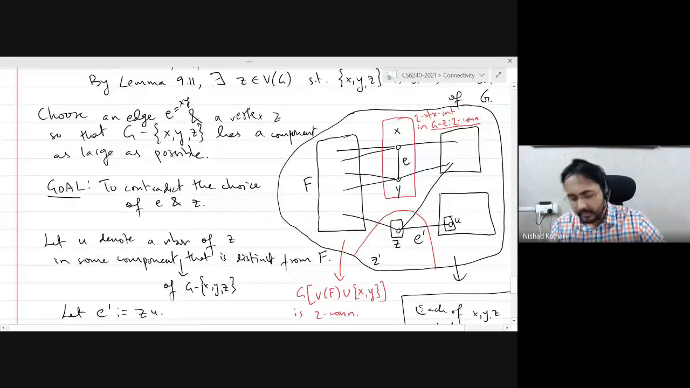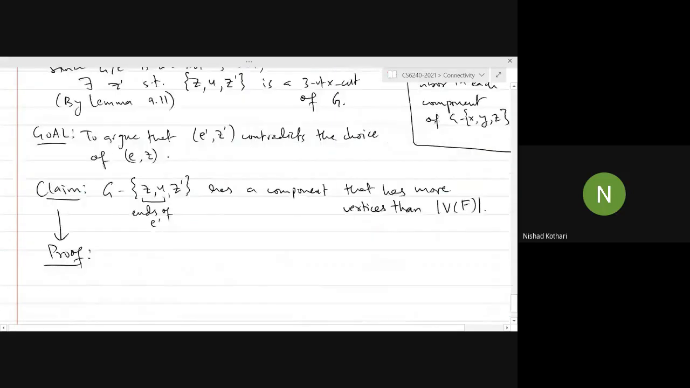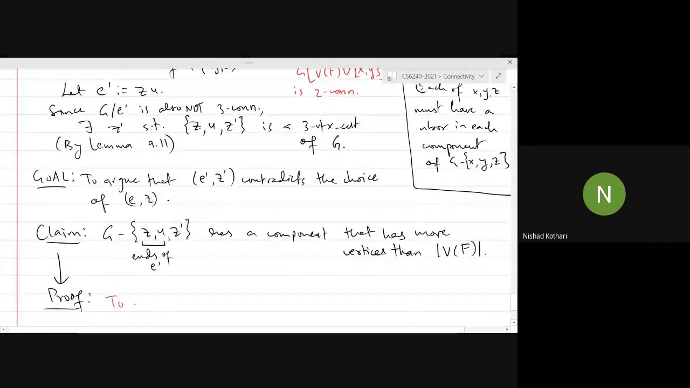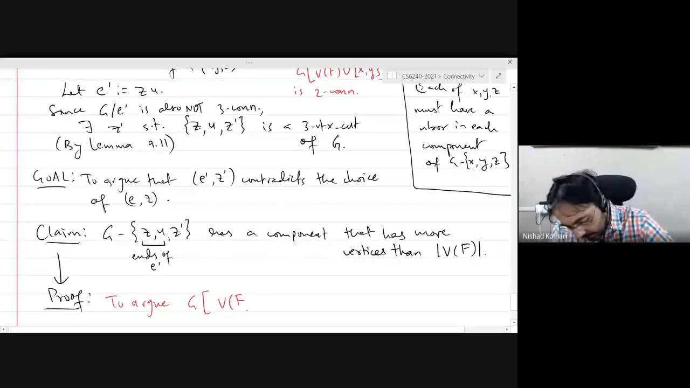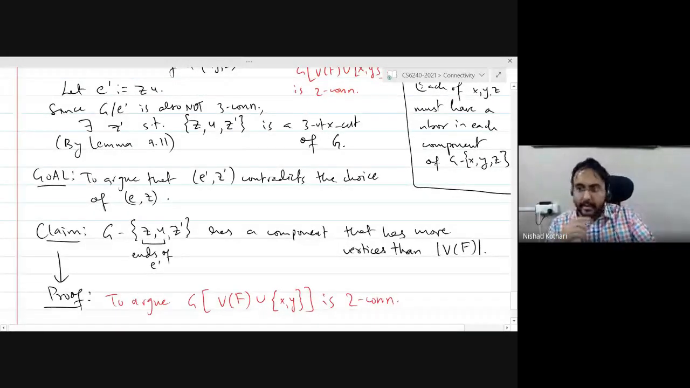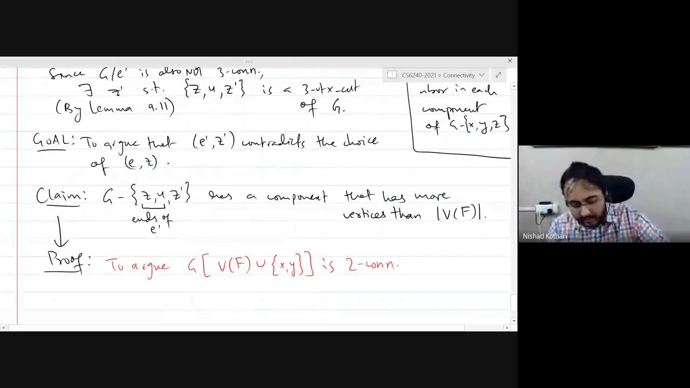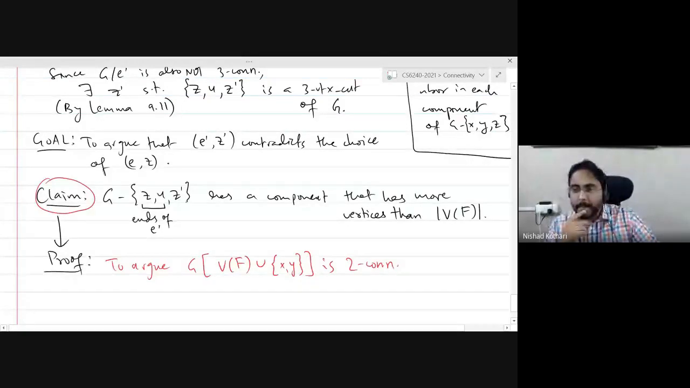If I can prove that this graph is 2 connected, then I would have proved my claim as well. So I'm going to argue that the graph induced by the vertices of F union X and Y is 2 connected. If I show that this graph is 2 connected, then I can also prove this claim. Why? I am arguing that this is enough to prove the claim.